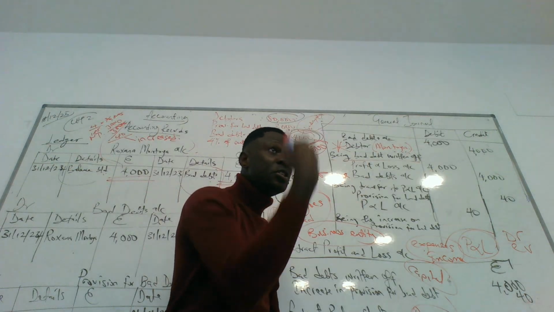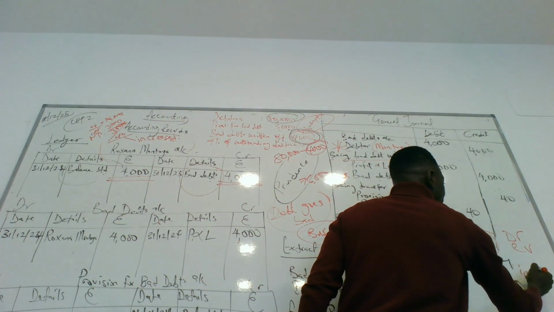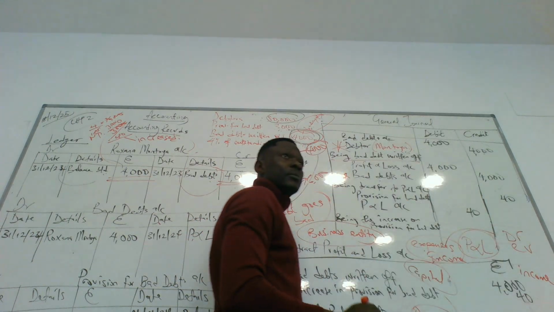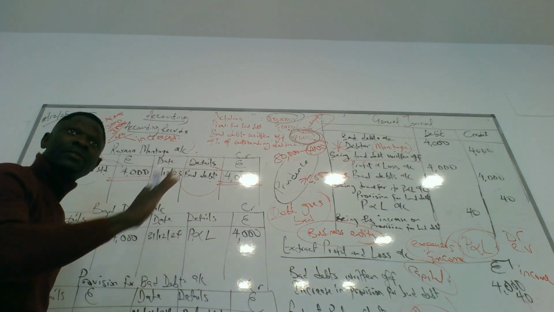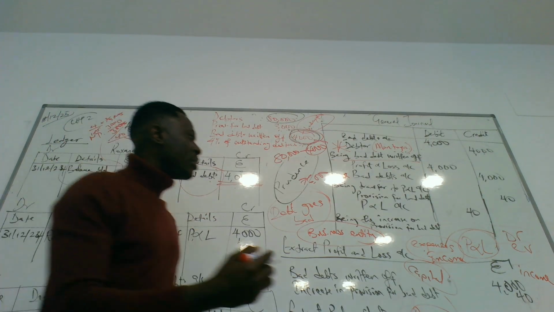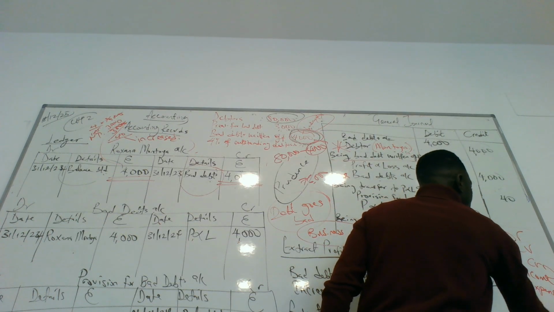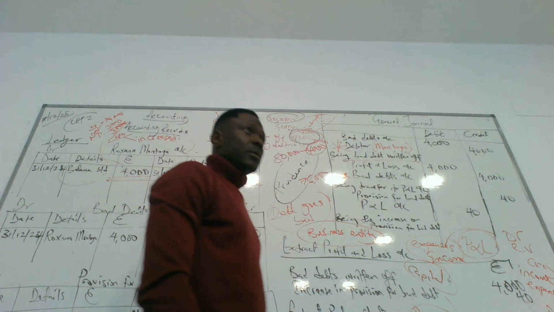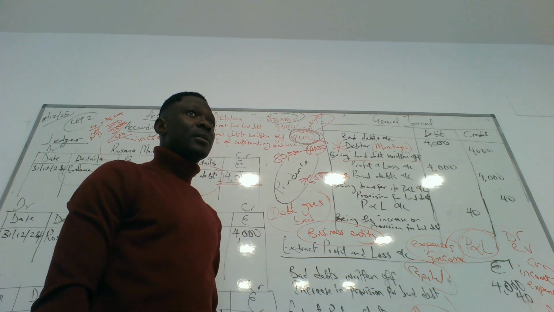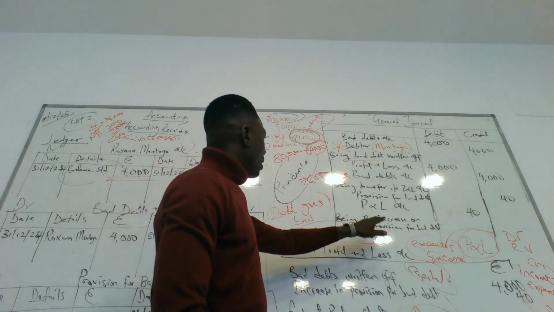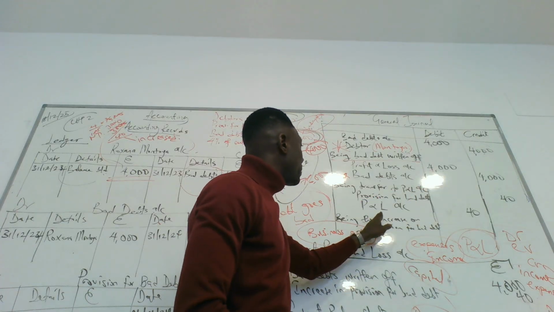If it reduces, you credit, because when it reduces, it's an income. But here it increases, right? From 3,000 to 3,040. That increases. Because it increases, it's an what? It's an expense. Income, you credit. Expenses, you debit. Do we get it? Yes. Okay. So the bill transfer to PL, provision for bad debt is now 40, and the P&L account will have 40.